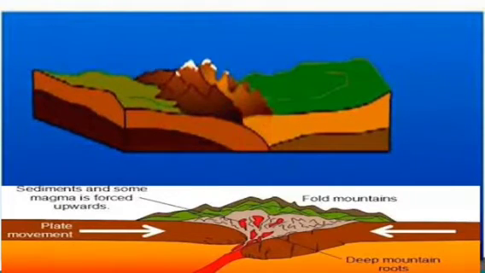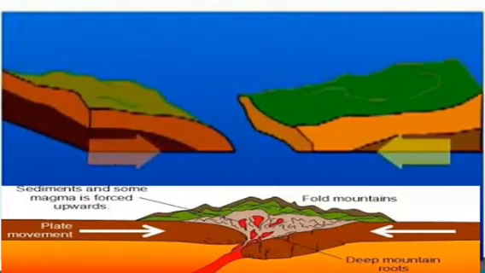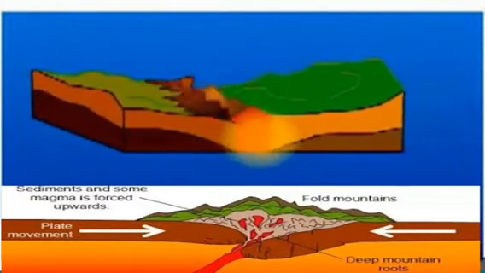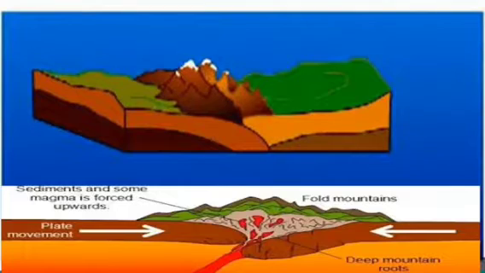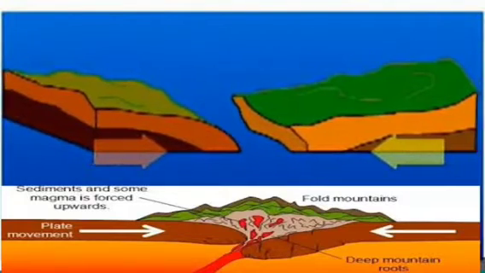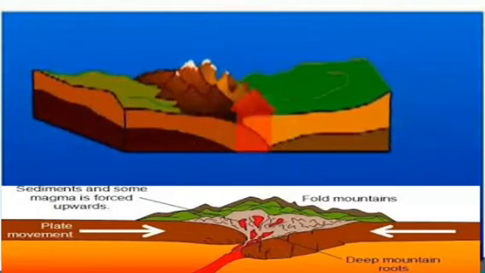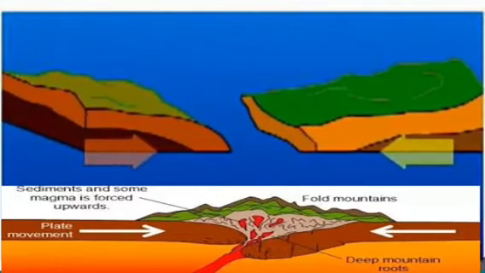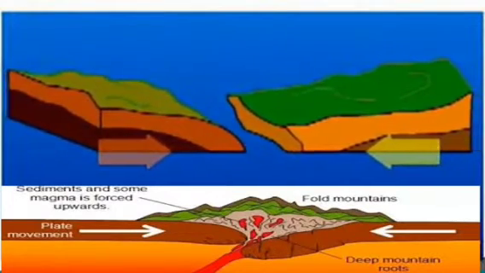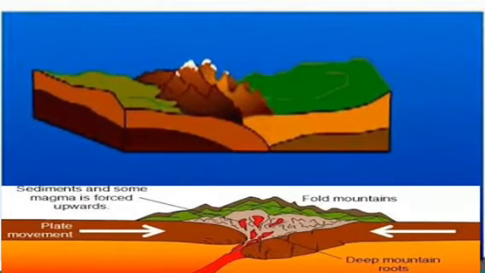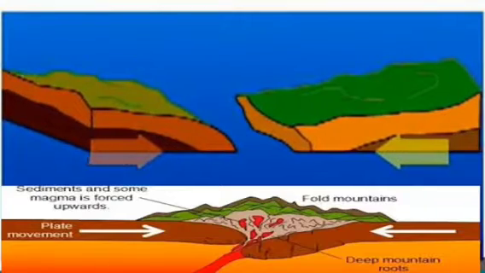But when the extra portions go up, they become mountain ranges. Can you see that on the screen? Two land masses are colliding and a little bit of the land gets elevated up in the form of mountain ranges. These kinds of mountains are known as fold mountains and our Himalayas is one such fold mountain. So which is the fold mountain in Asia? Himalayas.